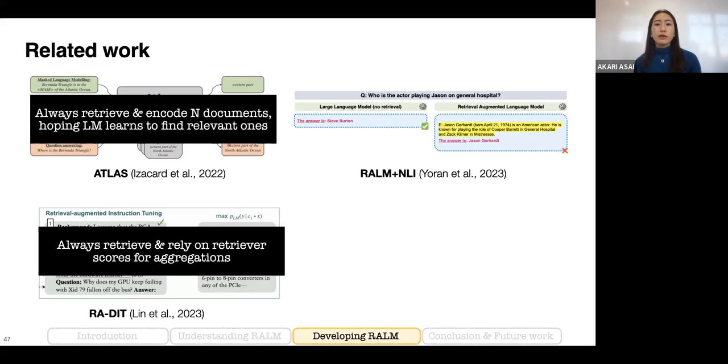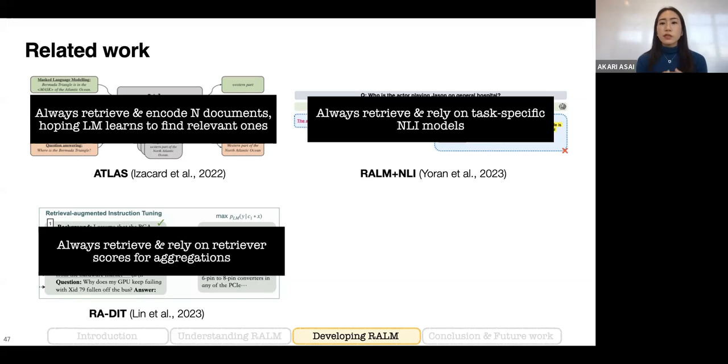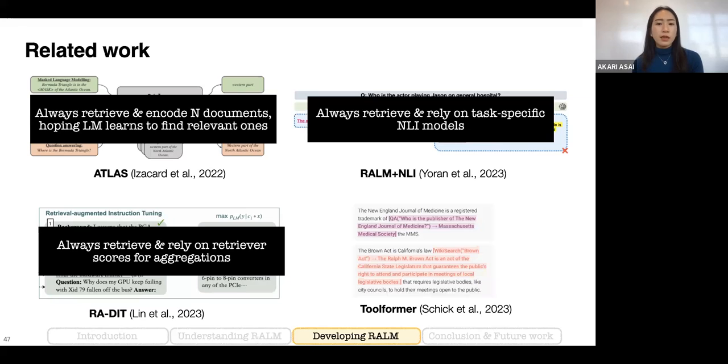There's another concurrent work which tries to use a natural language inference component, which evaluates whether a document is helpful or not as a part of the retrieval-augmented generation pipeline. This one still almost always retrieves, and also depends on a task-specific classification model that needs to be fine-tuned for each downstream task. Lastly, there's a paper called Toolformer, which makes the language model learn to insert API calls during generation.